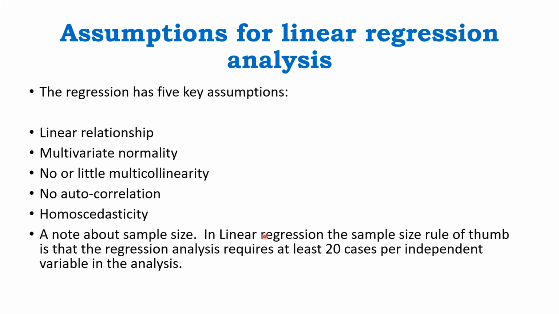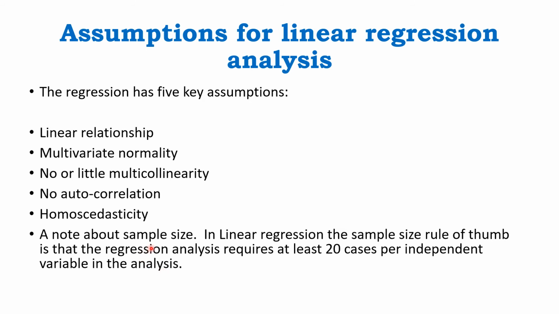These assumptions are linear relationship, multivariate normality, no or little multicollinearity, no autocorrelation, homoscedasticity, and required sample size, which is nearly at least 20 cases per independent variable used in the analysis.